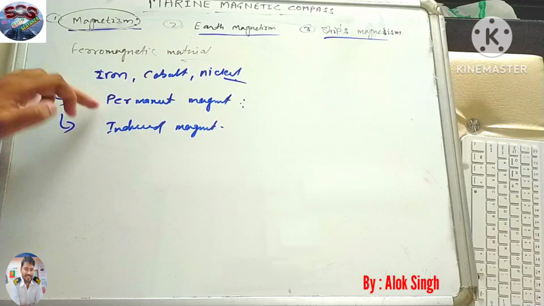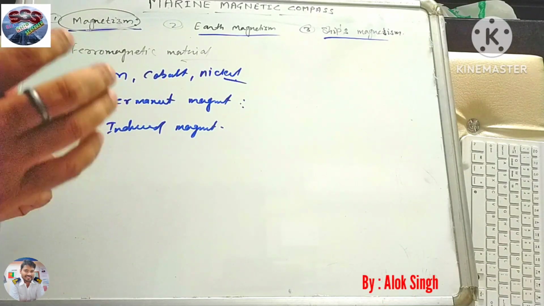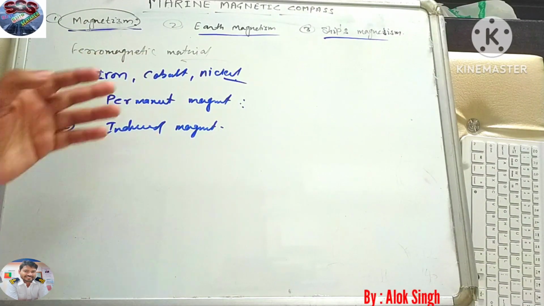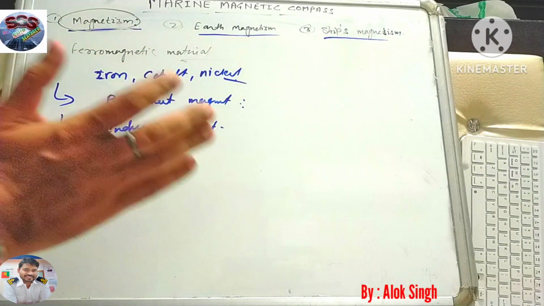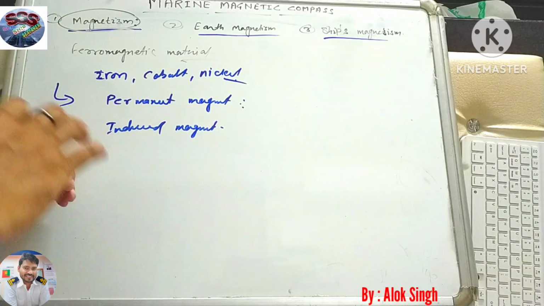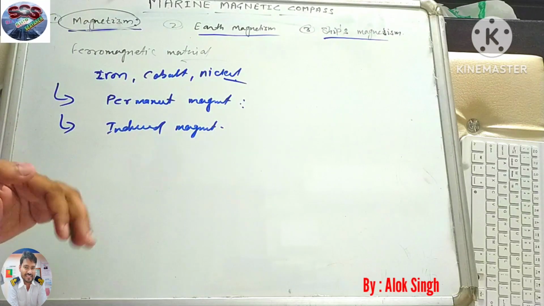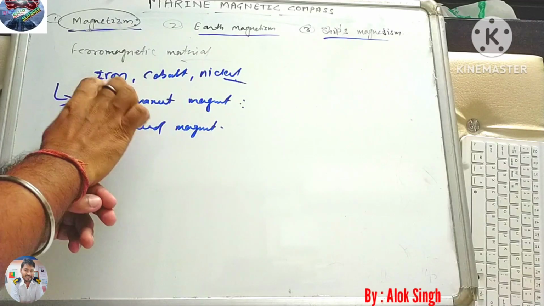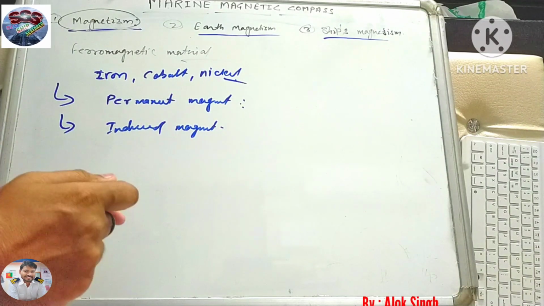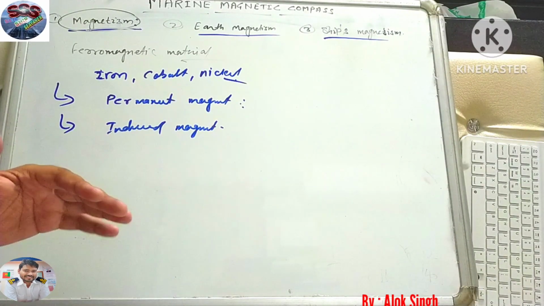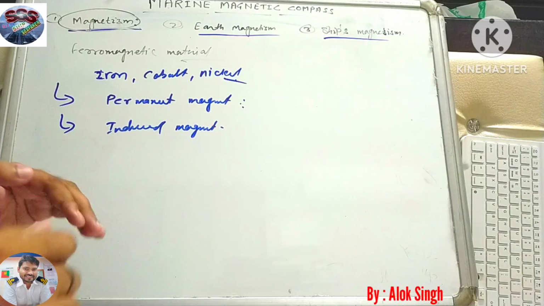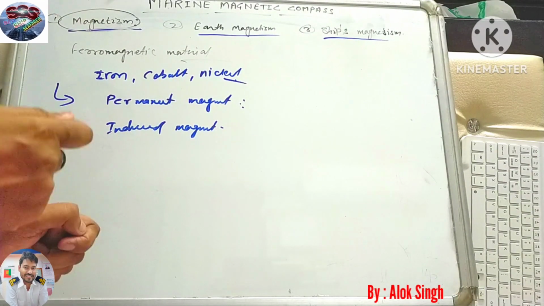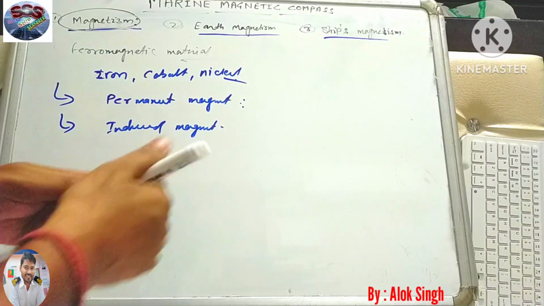Suppose we talk about iron or any ferromagnetic material. If you keep this material in a particular direction for a long time, and it has gone through striking, heating or any other such behavior which influences its structure, then the alignment changes.